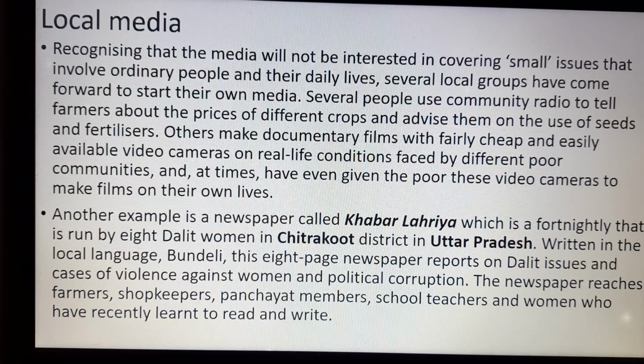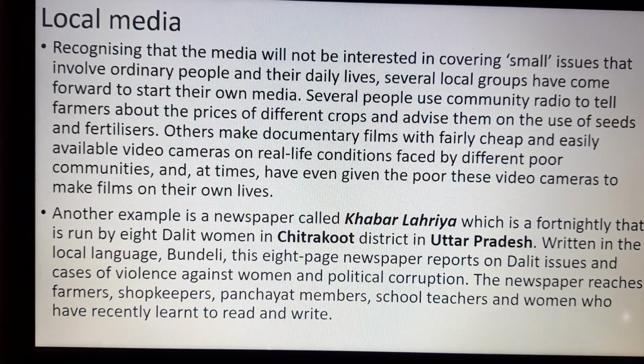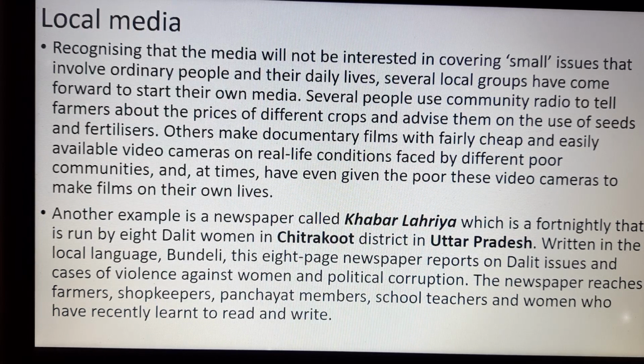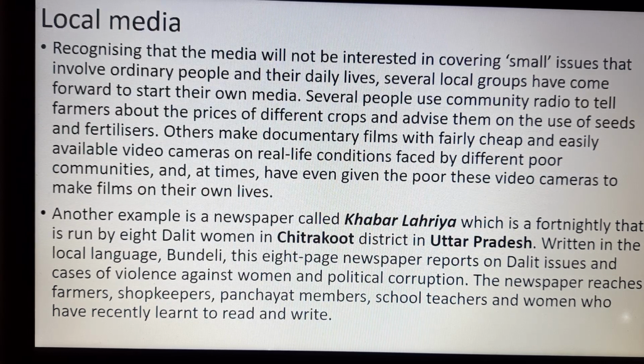Local media. Recognizing that the media will not be interested in covering small issues that involve ordinary people and their daily lives, several local groups have come forward to start their own media. Like in your own city, you have many channels which are showing your local news and local reports. When you go to Bengal, you will find many young teenage news reporters there on Sunday or Saturday for any local news channel. They are preparing certain programs, going to the markets, taking interviews, and different things are taking place.